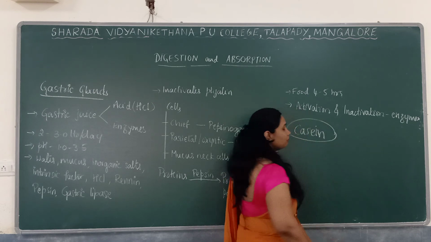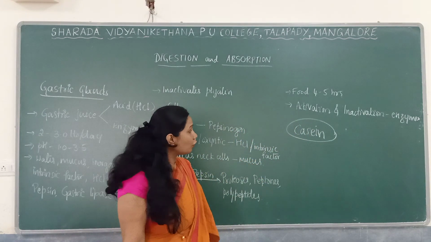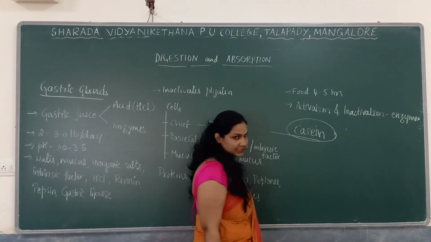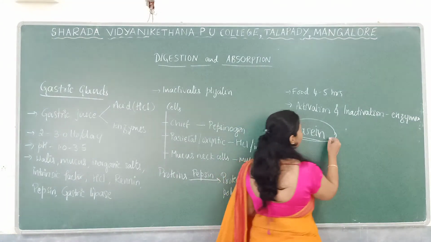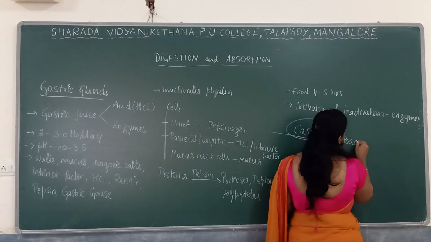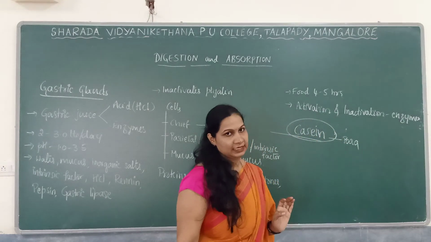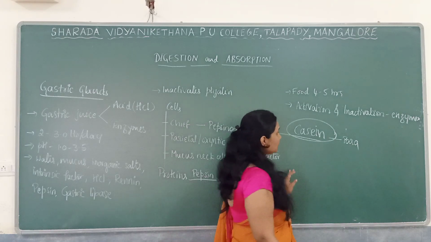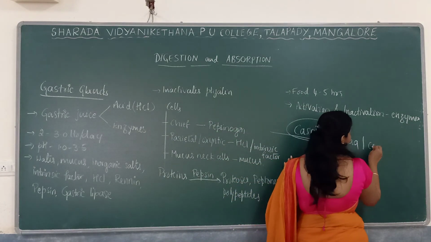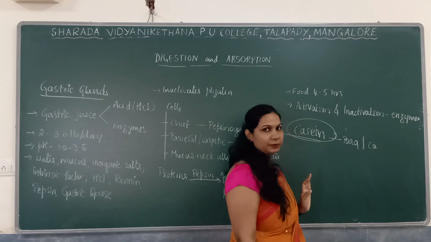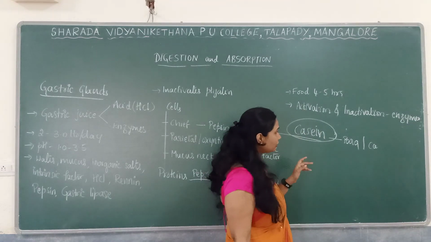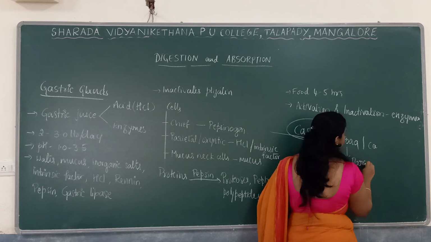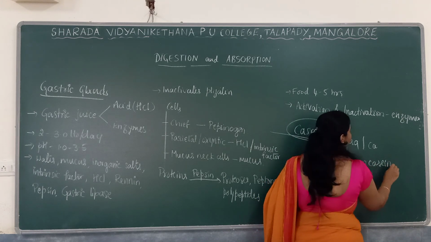Casein is a milk protein. So what happens is renin acts on casein and forms para-casein. Then there is calcium, which will act on this and form calcium para-caseinate.